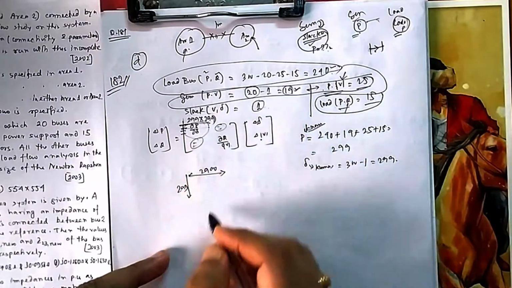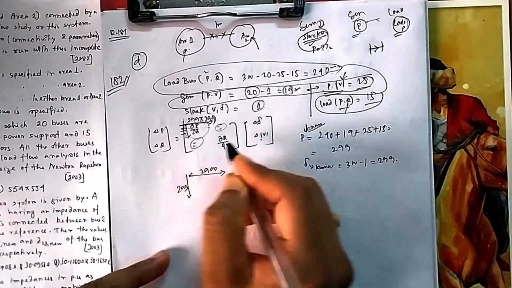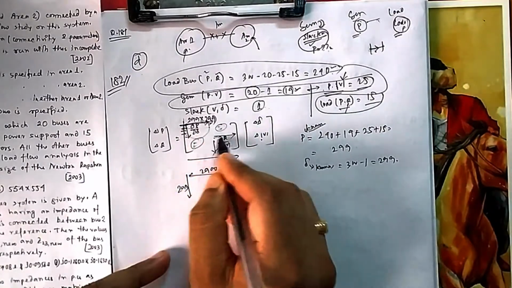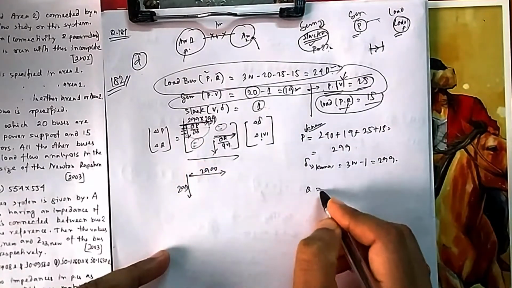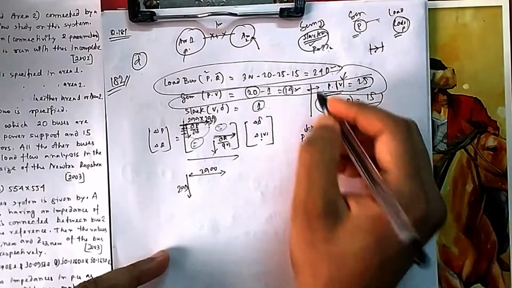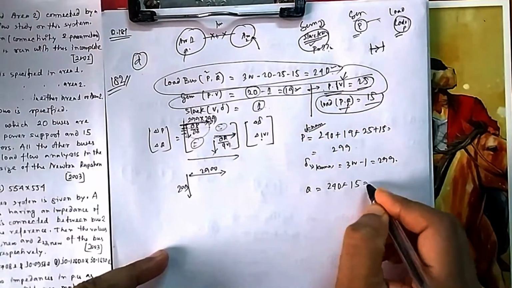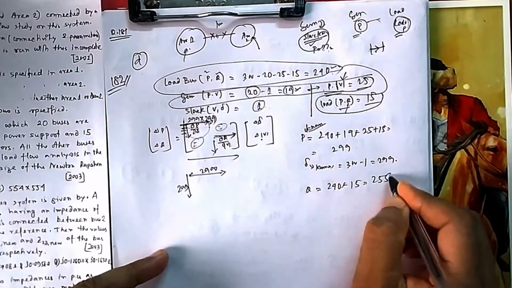Now if you can find this range and this range, and this and this, then you can find the total range, because the total will be this plus this. Now again for Q, how many Qs do you know? You see 240 Qs you know, here you don't know Q, here 15 Q you know. So you know 255 Q.